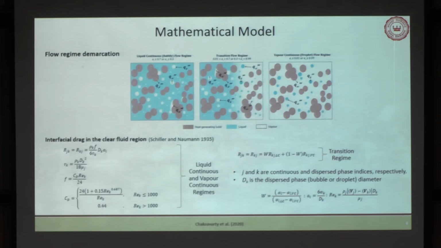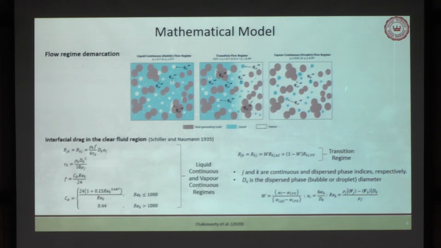So now if you come to the flow regime demarcation, there are actually 3 regimes. Here you can imagine that this is basically a liquid domain where you can have some sparse vapor bubbles, these white things, and these brown things are the solid particles which can be inside the pool also. So this kind of a thing, we can call a liquid continuous domain where liquid is a major contributor.